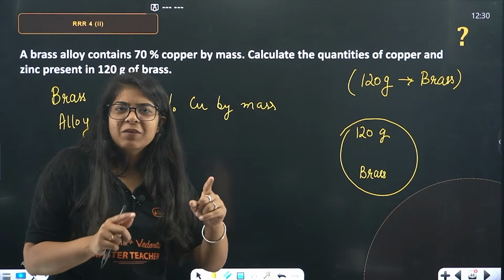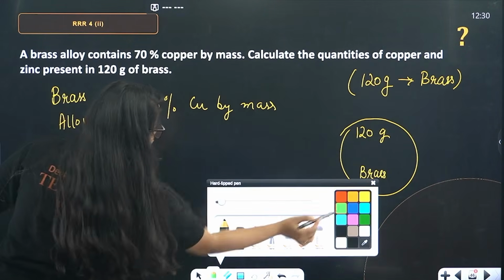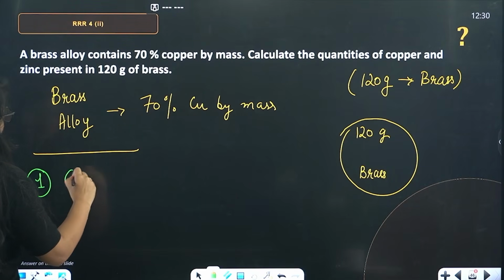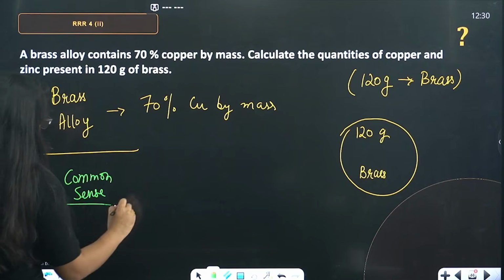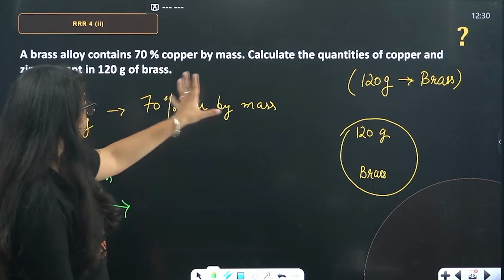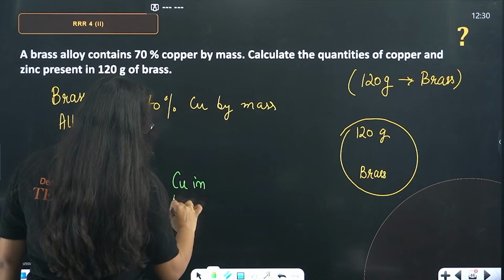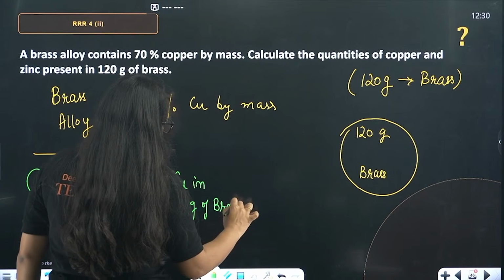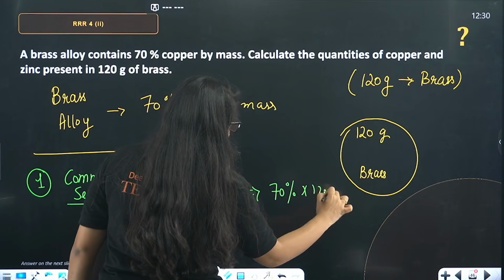Can we try it with two methods? With the first method, simply using common sense. 120 gram brass and in that 70% is copper. So copper in 120 gram of brass is 70% into 120 gram.